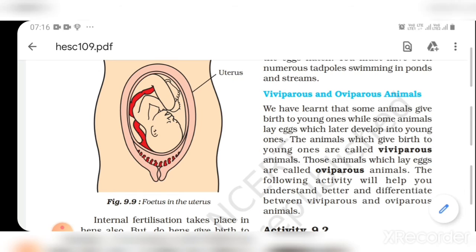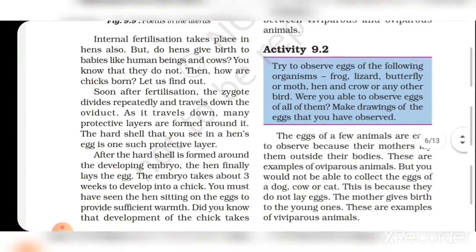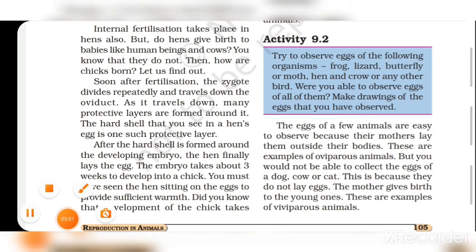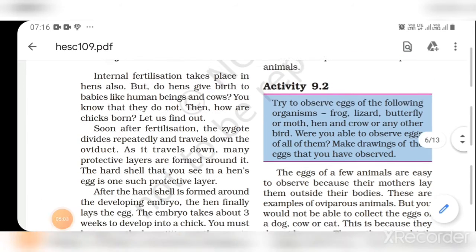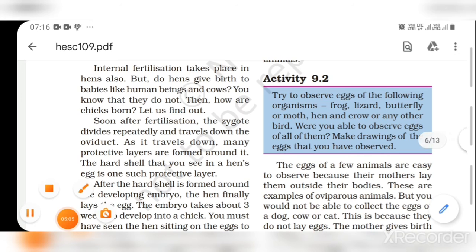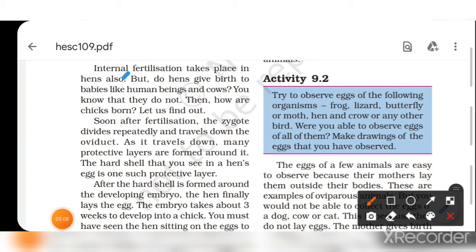Now we have to see here the internal fertilization take place in the hens also. मैंने अभी बताया कि hens में भी internal fertilization होता है. But do hens give a birth? जो hens है वो क्या करती है? Birth to the babies? No. That is the answer. Like human beings and cows? No. You know that they do not.